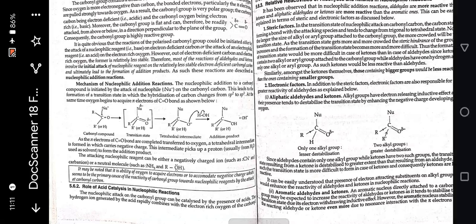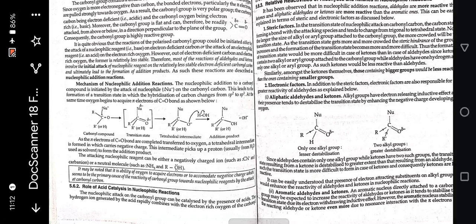As the pi electrons of the C=O bond are completely transferred to oxygen, a tetrahedral intermediate is formed in which oxygen carries a negative charge. This intermediate picks up a proton to form the addition product. The attacking nucleophilic reagent can be either a negatively charged ion or a neutral molecule.